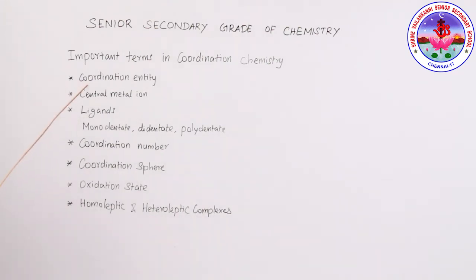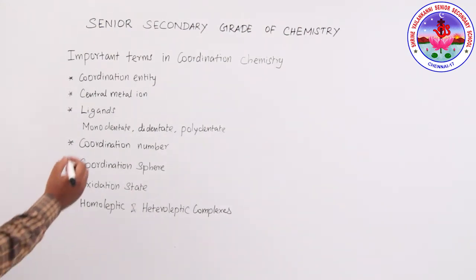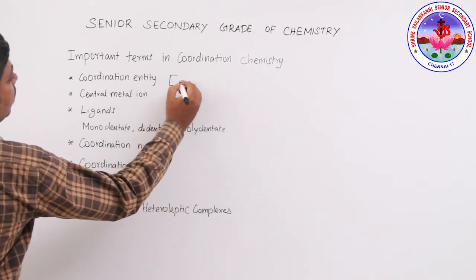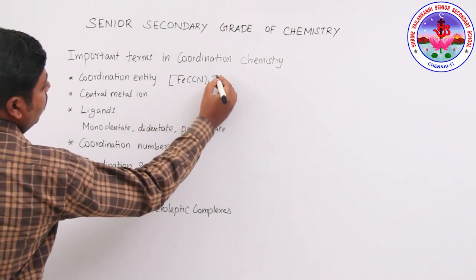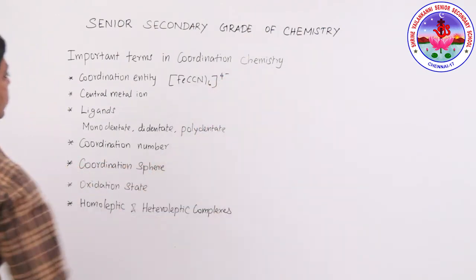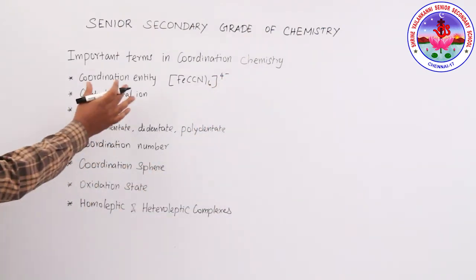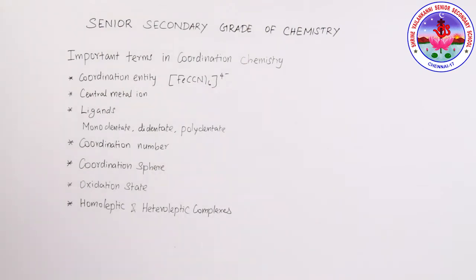First, we will see the coordination entity. What is that coordination entity? The metal ion and the ligands immediately attached to it are called the coordination entity. For example, we can write that as Fe(CN)6 4-. So simply we can say that this is a coordination entity.